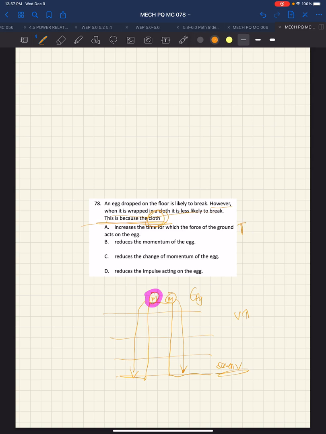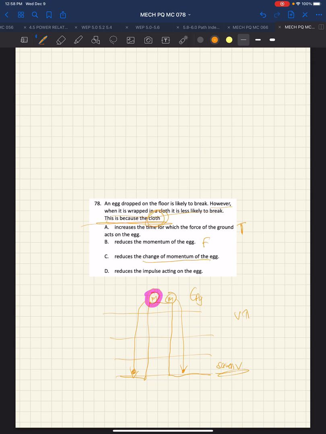It reduces the momentum of the egg. Well, in these cases, the velocity should be the same unless for some reason the cloth significantly adds to air resistance, but it's not being dropped from so high, so that's probably not the case. So that it reduces the momentum of the egg we think is false.